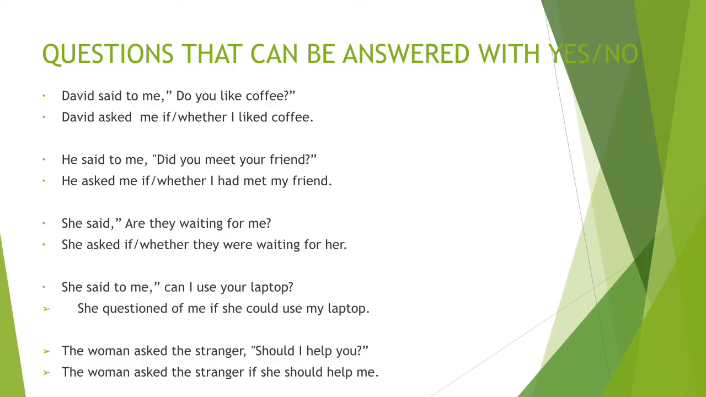He said to me, did you meet your friend? He asked me if or whether I had met my friend. Again, in this example, said to changes to asked because did you meet your friend? Either we say yes or no. That is why in order to join both these parts, we use if or whether. I had met my friend. Did changes to had plus third form of the verb, that is had met.